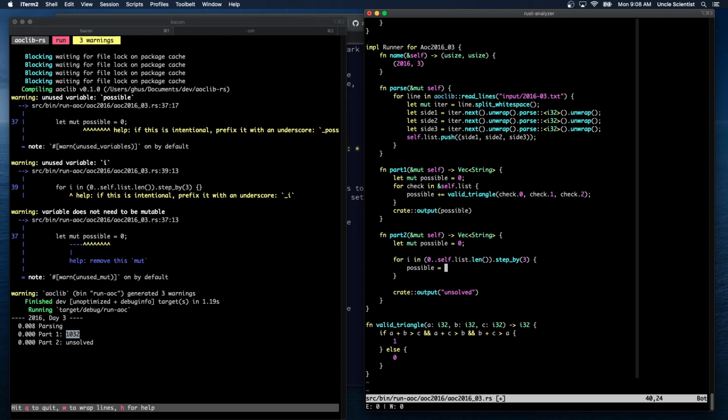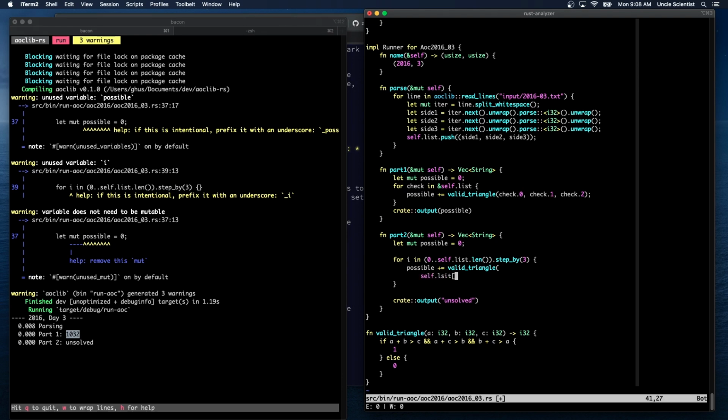Possible is equal to self.list, plus equals valid_triangle, self.list[i].0, self.list[i+1].0, self.list[i+2].0.